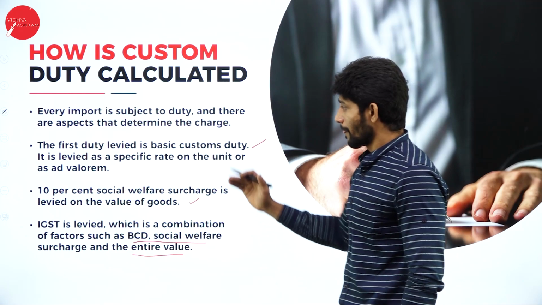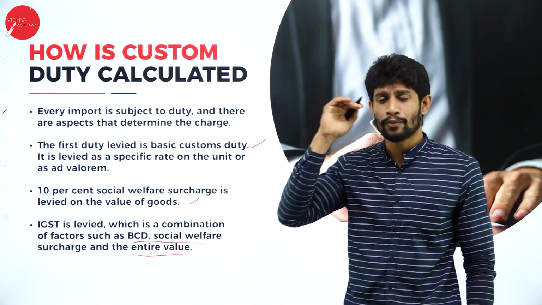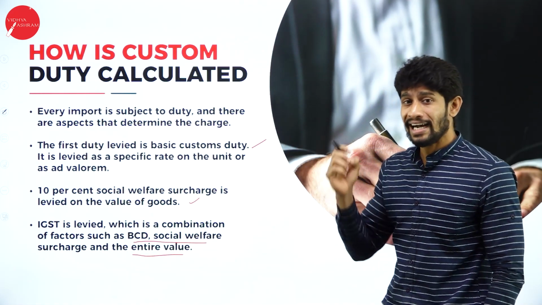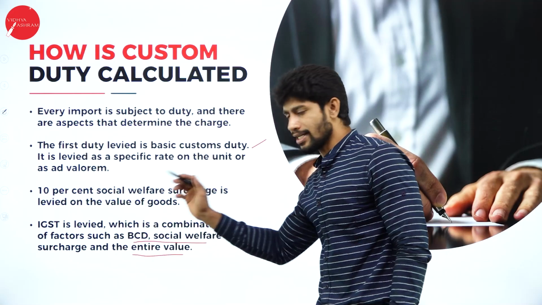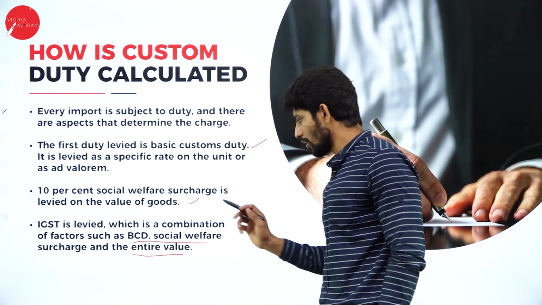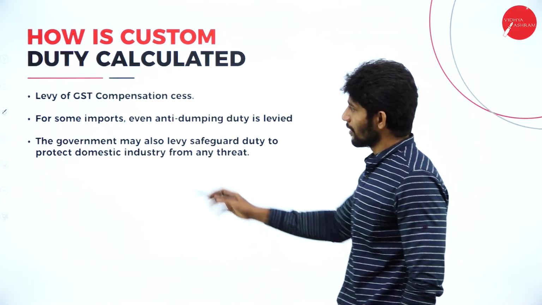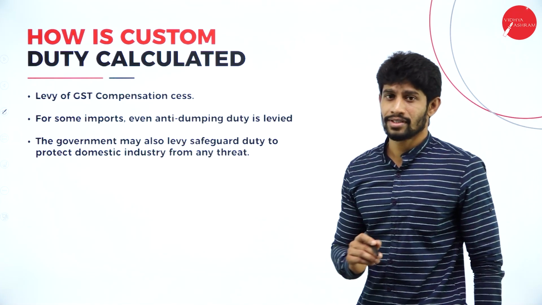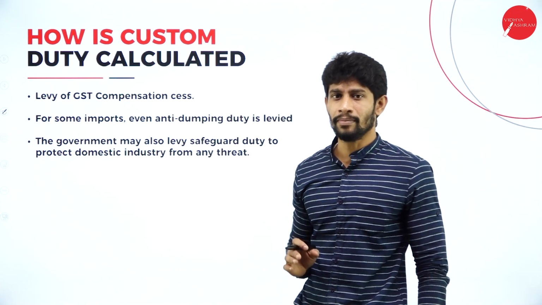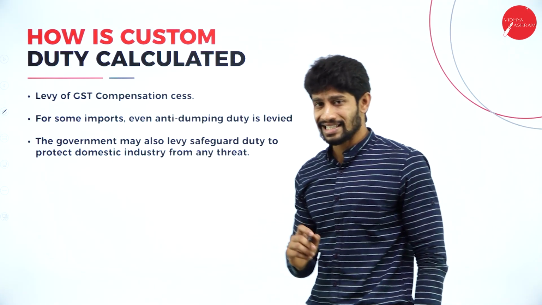So here, after imposing the basic custom duty and social welfare surcharge, we are supposed to impose IGST, and IGST will be calculated on the value of basic custom duty, social welfare surcharge and the entire value. Next, levy of GST compensation cess. If the GST compensation cess percentage is given in the problem, then we are supposed to impose the compensation cess.